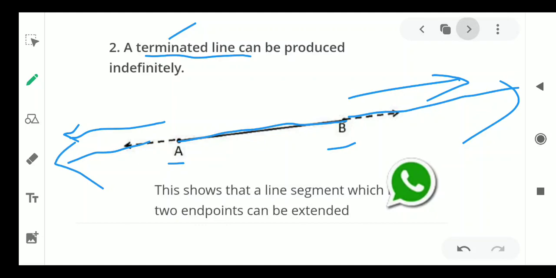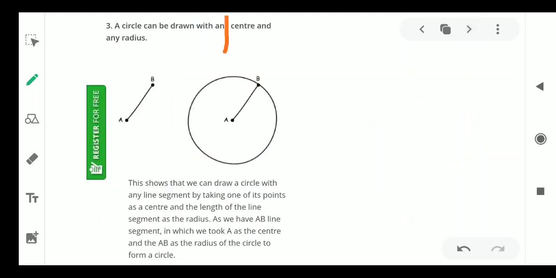Now let us see the third: a circle can be drawn with any center and any radius. For example, this is your center and this is, for example, a 2 centimeter radius, so we can draw one circle.